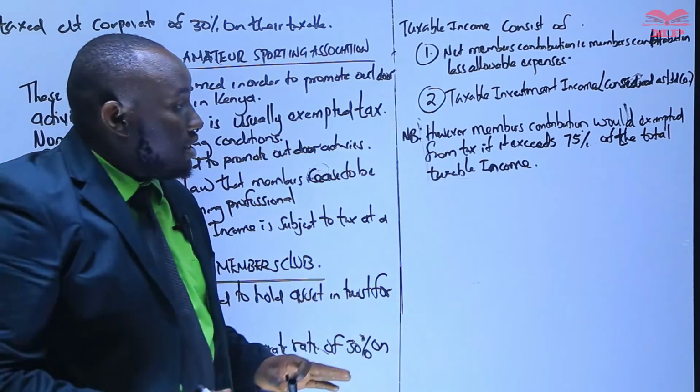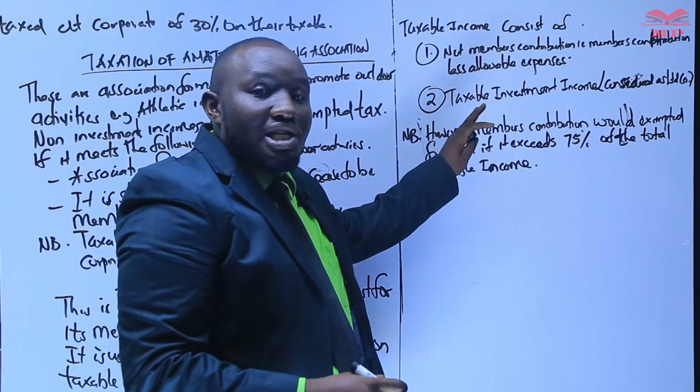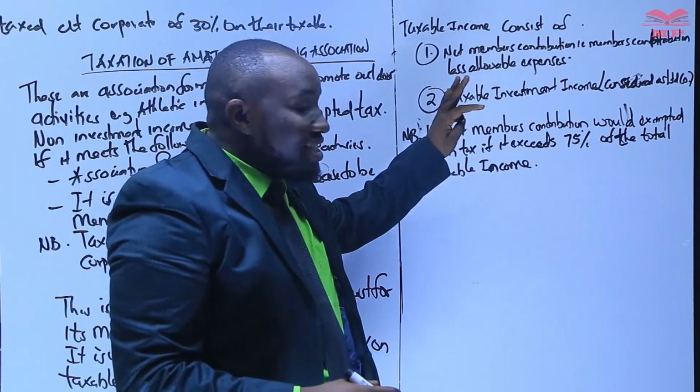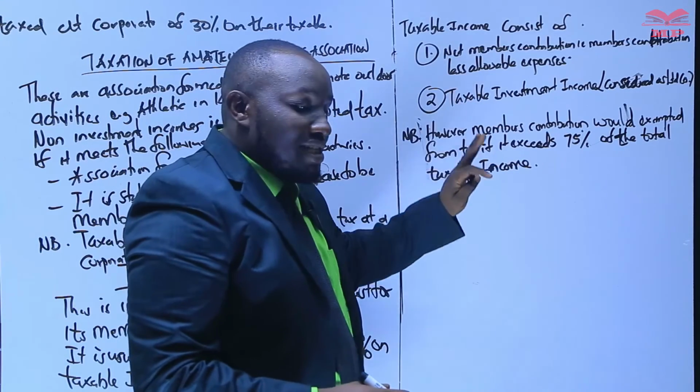Then again, if that happens and you have the investment income, that investment income would still be taxable.